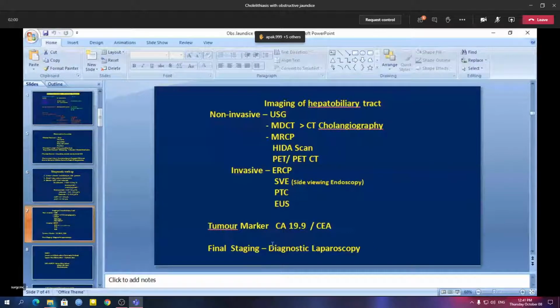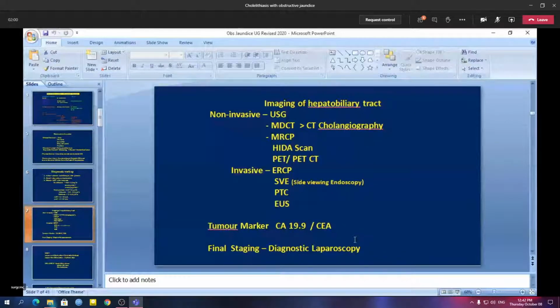But if during diagnostic laparoscopy you see small minor deposits, the patient will not benefit from our definitive procedures, because the life expectancy of this patient will be very small. The patient has advanced malignant disease and will not tolerate such a major operation. So you have to change your plan and resort to the available palliative procedures.